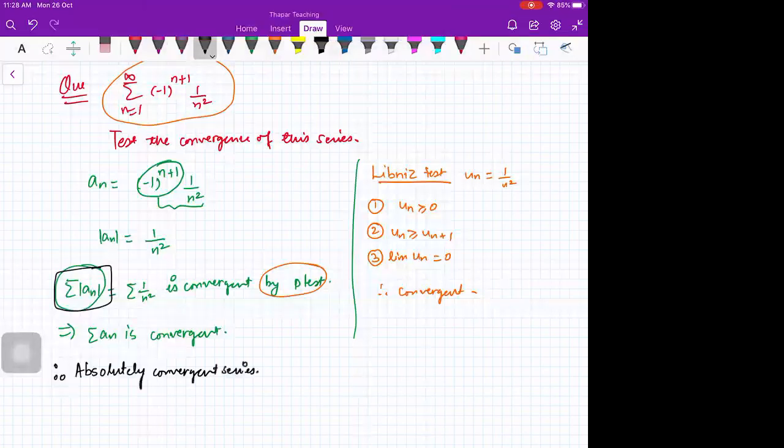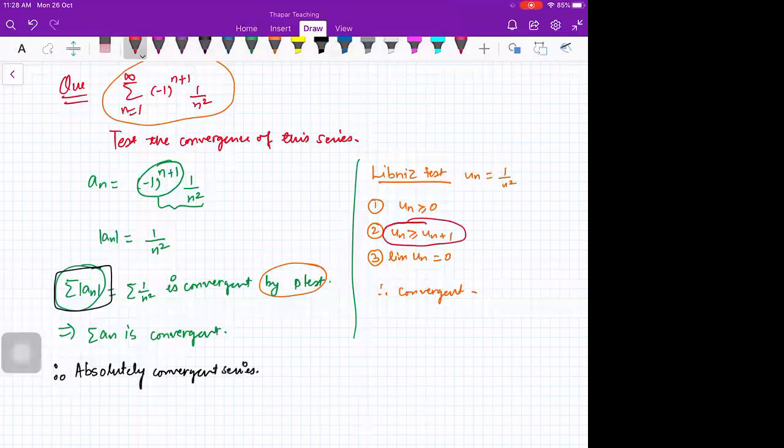Ma'am, in the Leibniz test, isn't u_(n+1) more than u_n? No, it should be decreasing. So u_(n+1) should be less than or equal to u_n. Okay, thank you, ma'am.